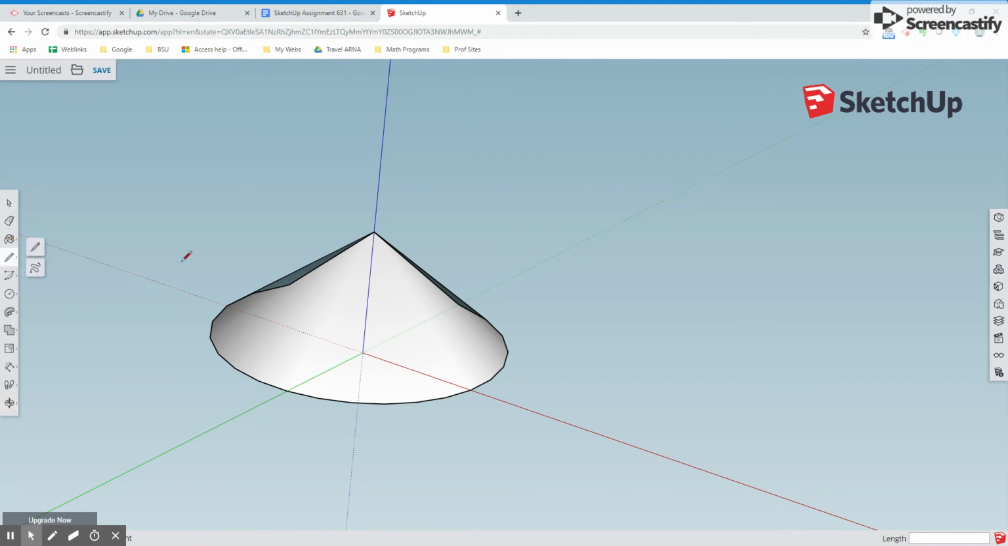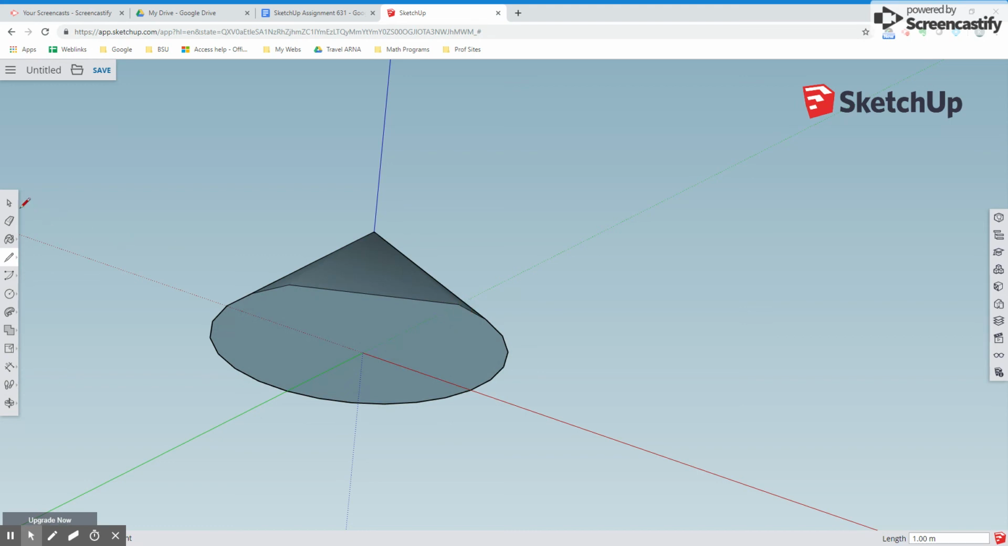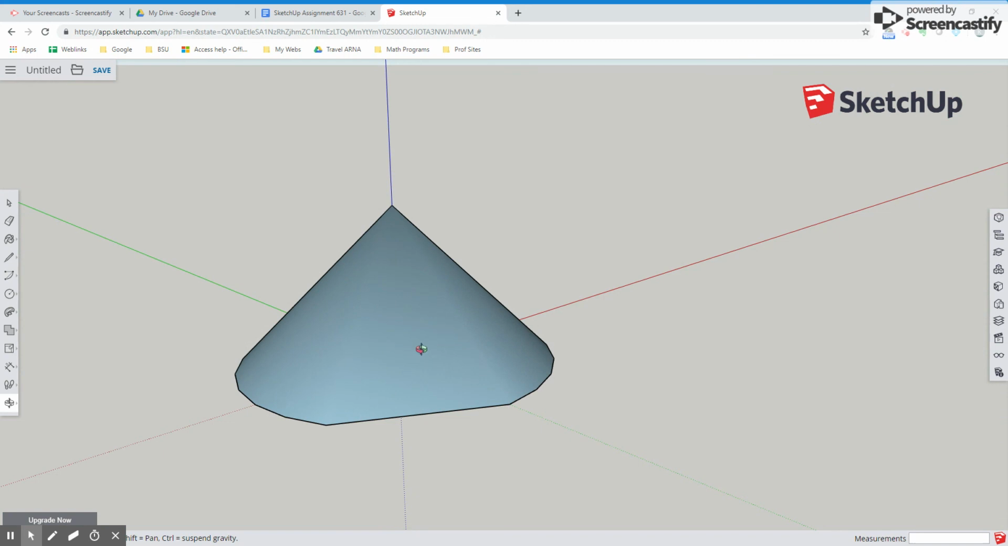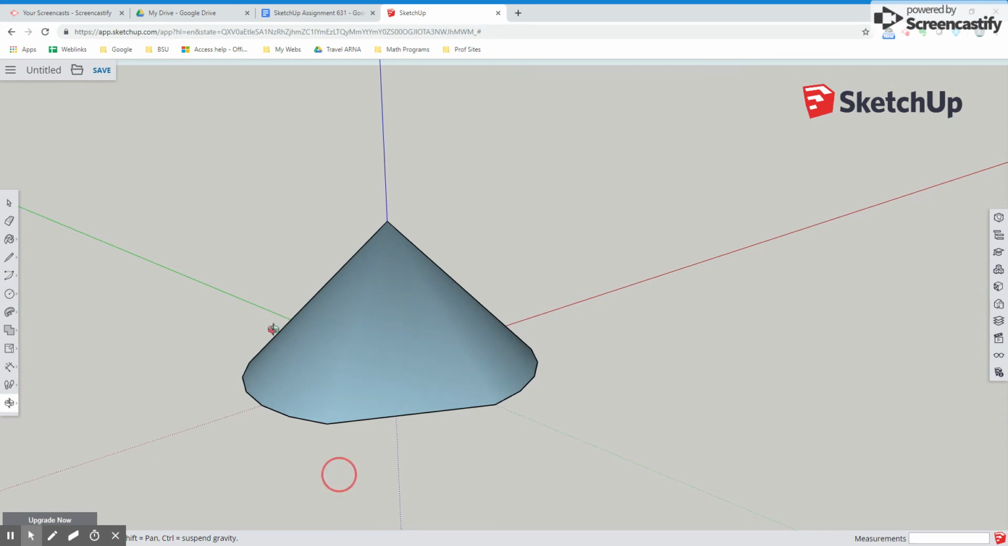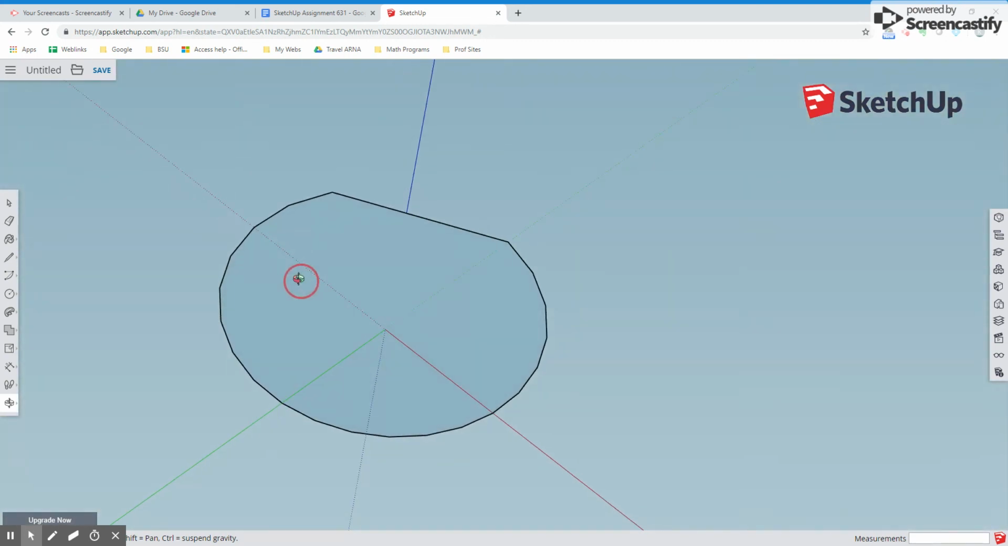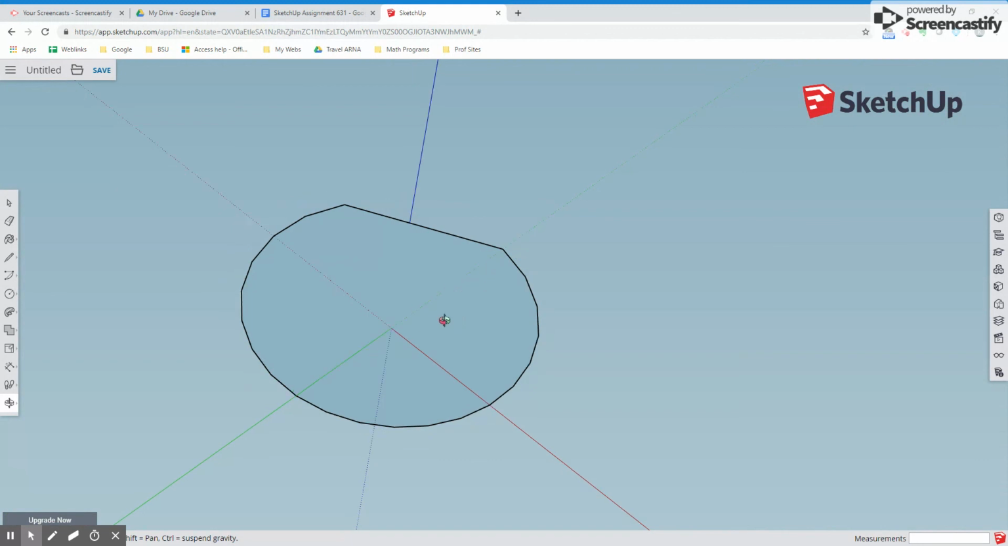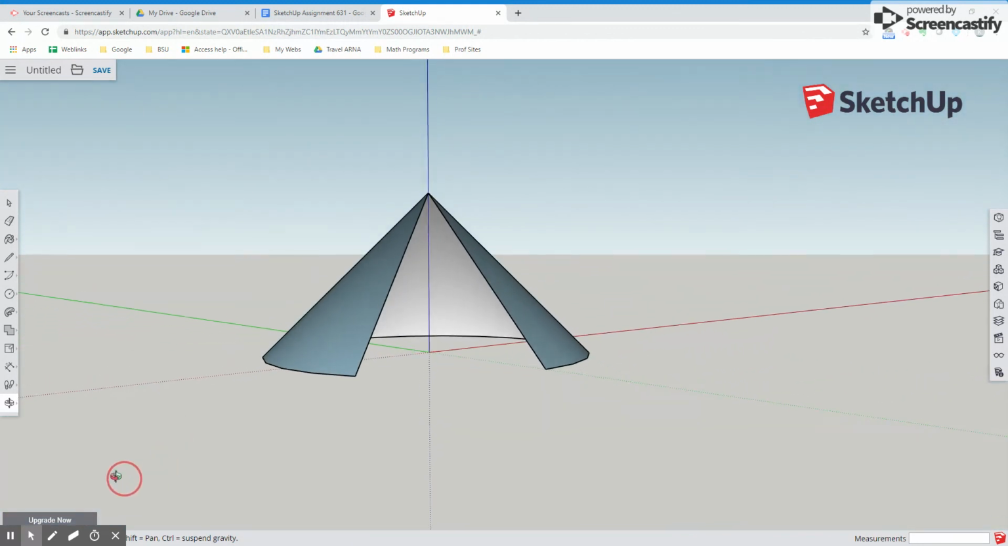So let's do something. Let's see what happens if we do this. You notice when I made that connection, it completed two different faces or surfaces. So let's undo that. So that's how you make a cone.